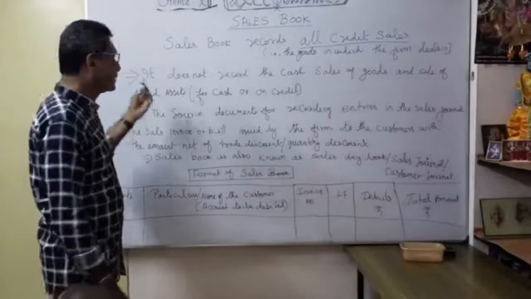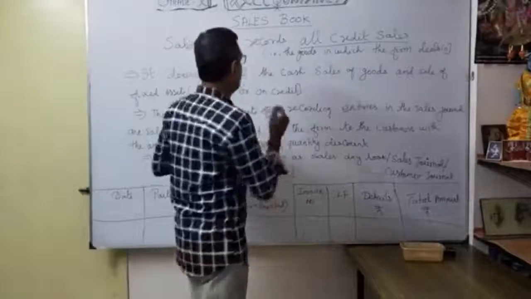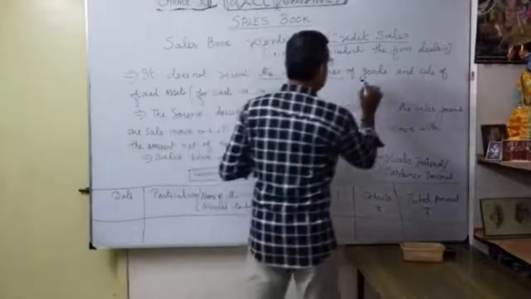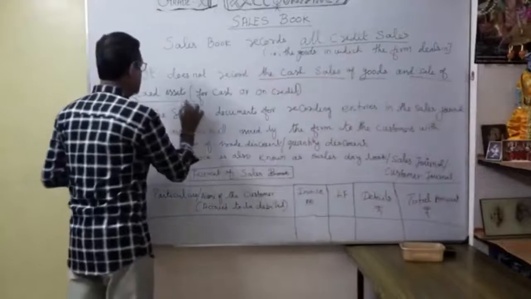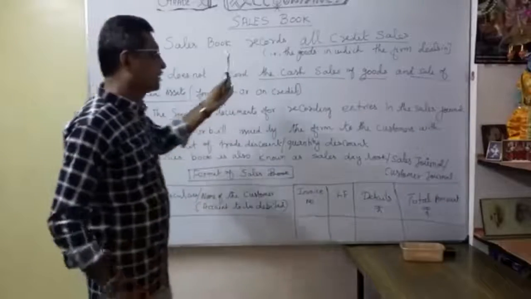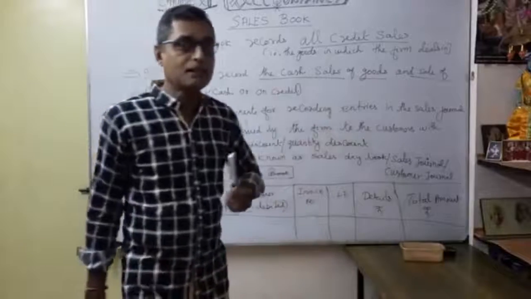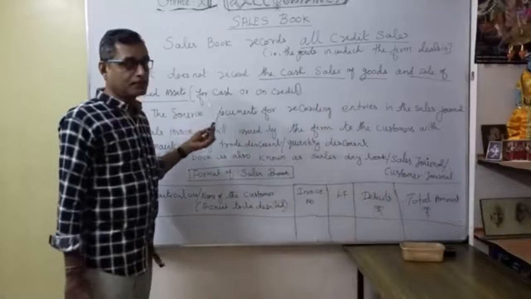Now here, in the same manner, it does not record cash sales. That is very important: cash sales of goods, and in the same manner sale of fixed assets. We should be very careful here. We are not going to record cash sales and sale of fixed assets in the sales book, whether for cash or credit.